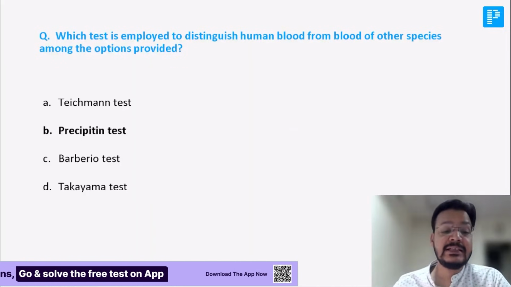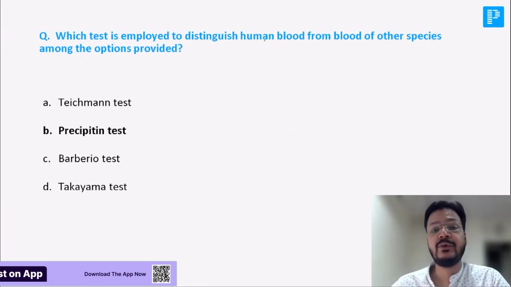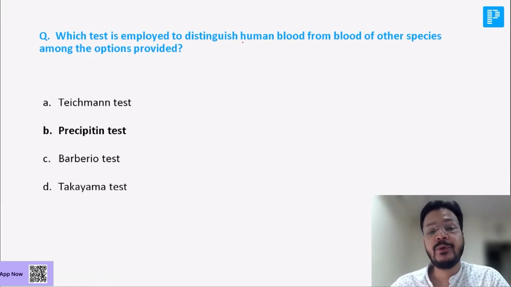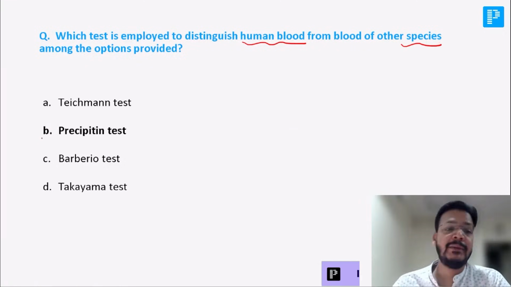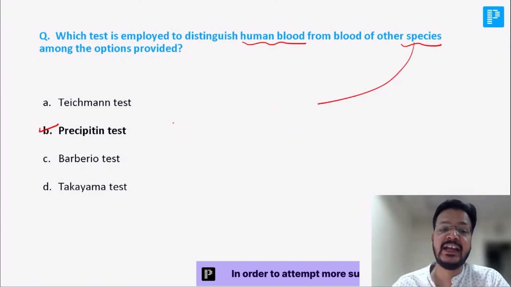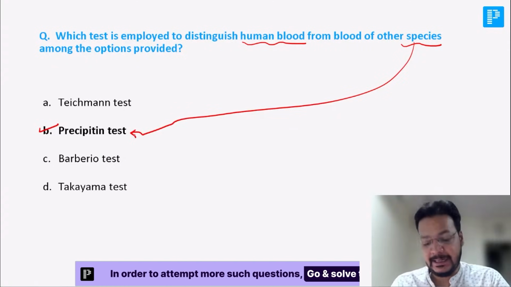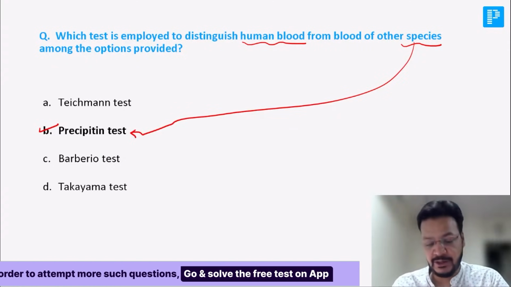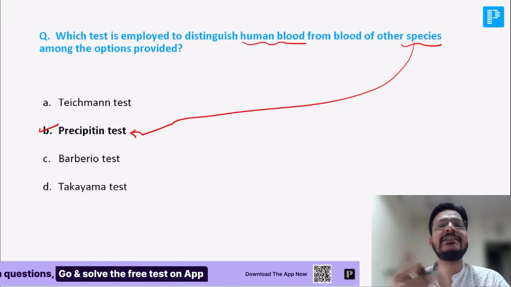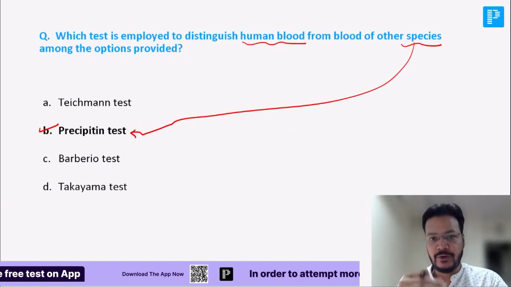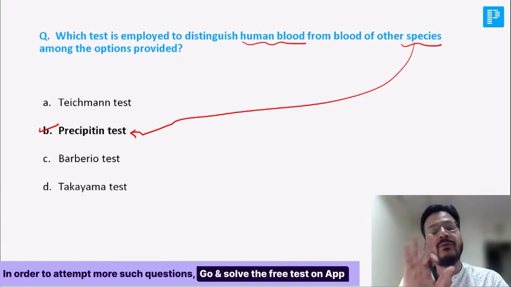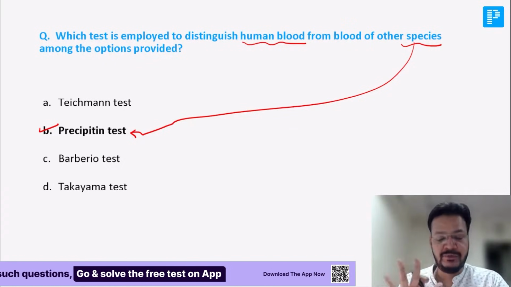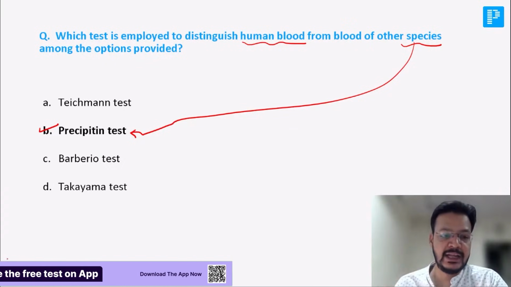Sir, which test is employed? Doctor, be careful. Here the question is asked, which test is employed for human blood versus other species to distinguish? My dear friend, for species identification, we do the precipitin test. Doesn't matter if it's blood, bones, hair or semen, whatever the species identification, we do the precipitin test. Let's look at some questions.